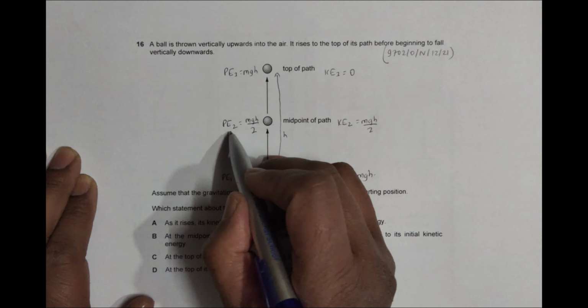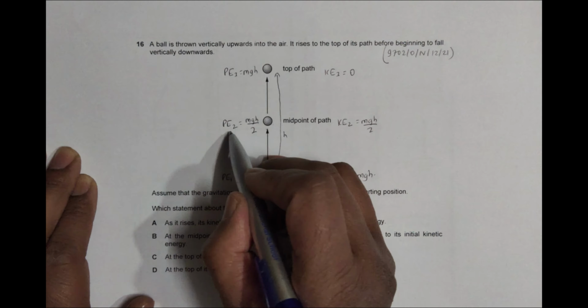As it rises, its kinetic energy is transferred to gravitational potential energy. It is true. So the K here goes on decreasing and this goes on increasing by the same amount. So we can say that the K is converted to the P here. Yes, it is a correct statement. It is a true statement. So this is not the answer.